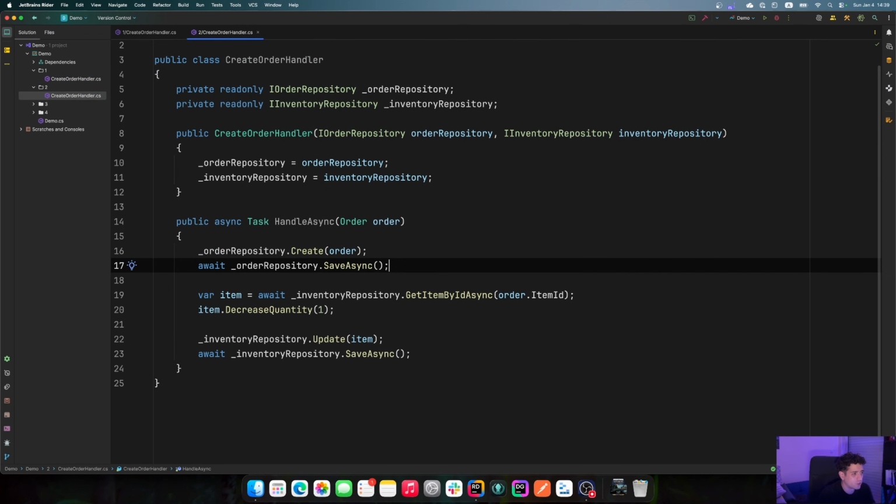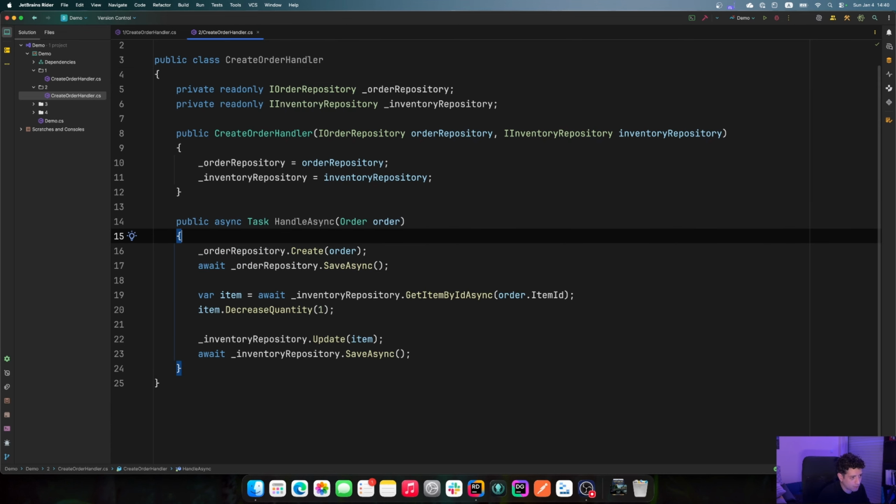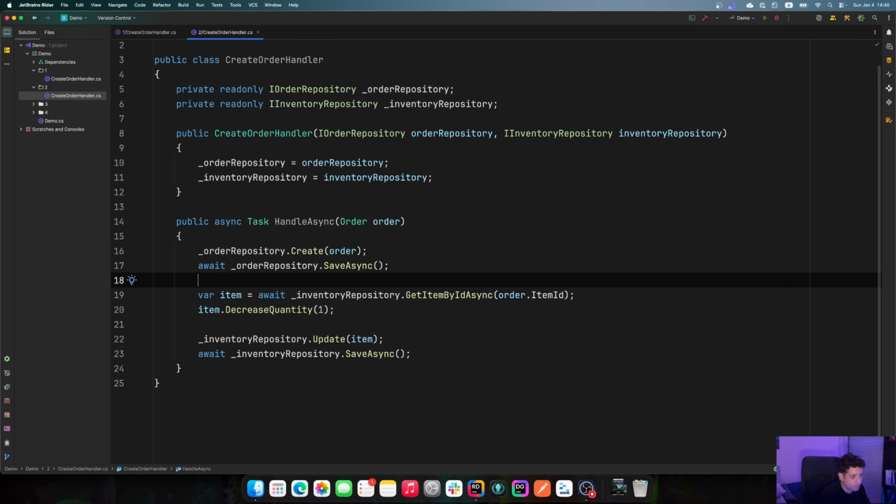Now let's see a second example. I have a create order handler again, and now I inject an IOrderRepository and an IInventoryRepository. So in this case, we create the order, we save the changes to our database, so we have a new order in our database, and then we retrieve that item that was in the order. We decrease the quantity by 1, we update it, and then save the changes to the database.